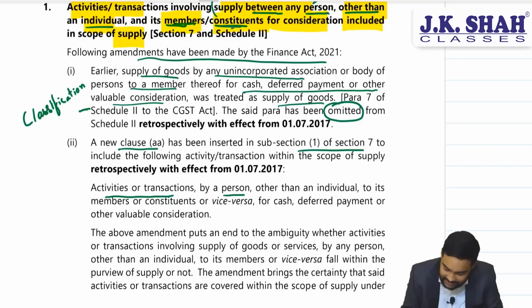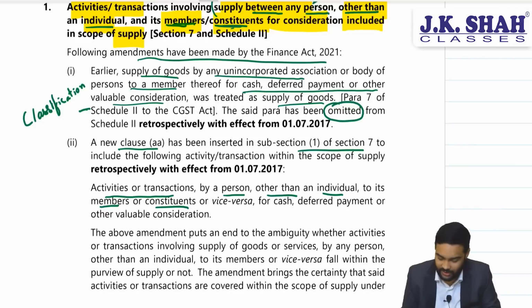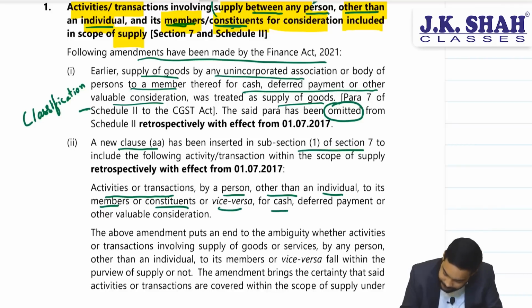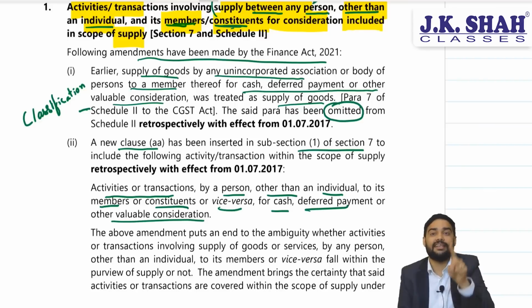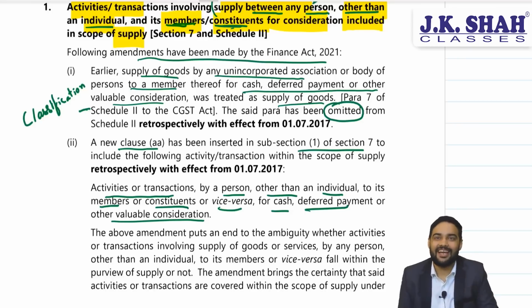Activities or transaction by a person other than individual to its members or constituents or vice versa for cash, deferred payment or other valuable consideration will be liable to GST because it is included in the definition of supply. And levy of GST applies on intrastate supply or interstate supply. So it is regarded as a supply, hence it would be subject to GST.